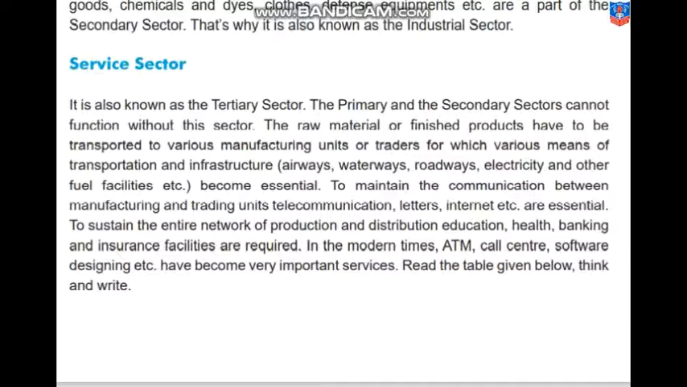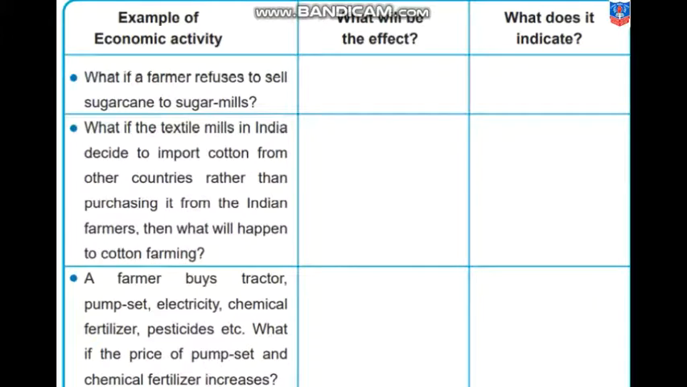Now, let's read the table given below and we will think and write. Now here the example of economic activity is given. What will be the effect and what does it indicate? What if a farmer refuses to sell sugarcane to sugar mills? What will be the effect? The sugarcane industries will close down. And what does that indicate? How is it helpful to us?